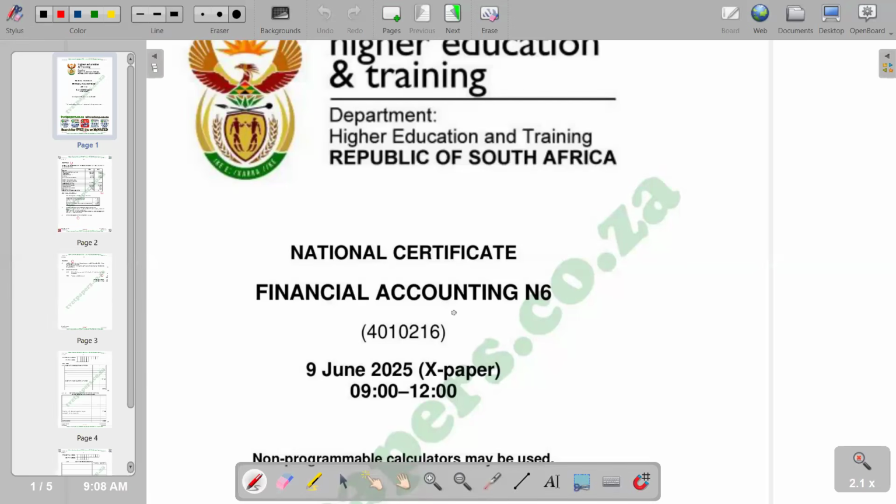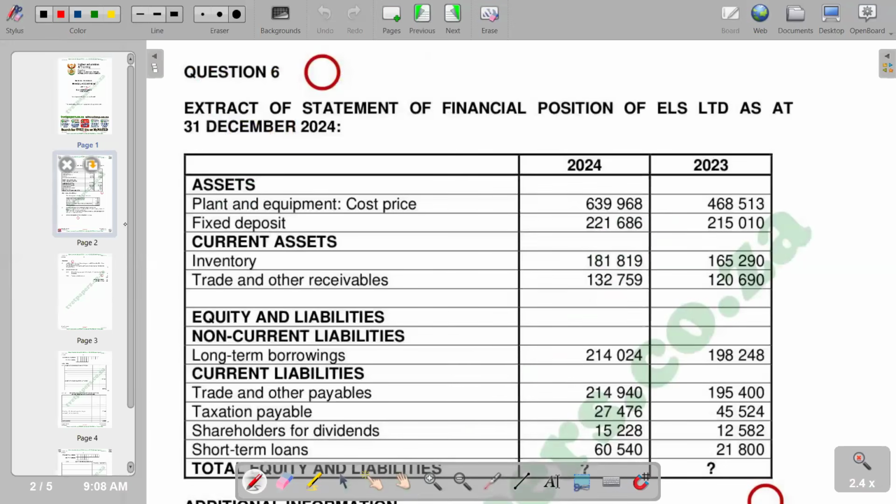Question paper of June 2025, and we are going to look at a question on the cash flow statement, that is the statement of cash flow. So our question is question 6 on the question paper, and it reads: extract of statement of financial position of LC Limited as at 31 December 2024. So you're given a statement of financial position that you need to go through before you start to answer the question.